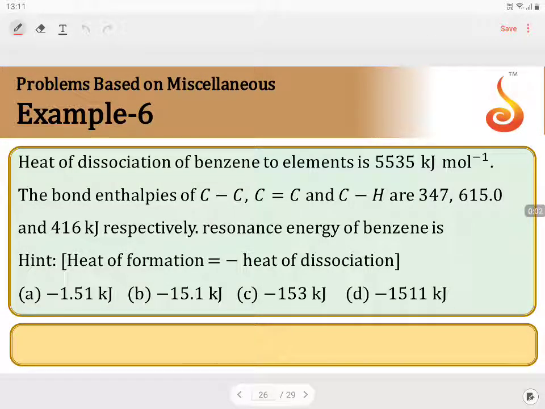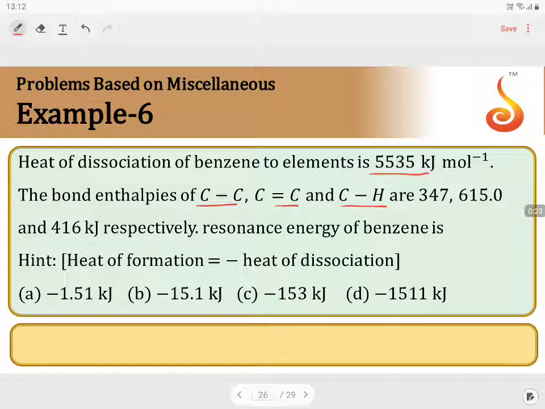Heat of dissociation of benzene to elements is 5535 kilojoule per mole. Bond enthalpies of C single bond C, C double bond C, C single bond H are given. Resonance energy of benzene is how much? Heat of formation is equal to minus heat of dissociation.